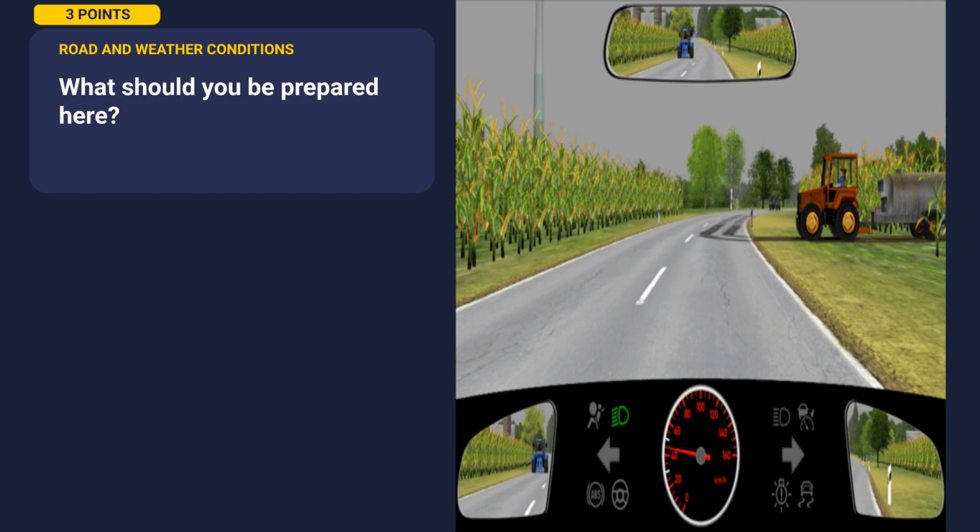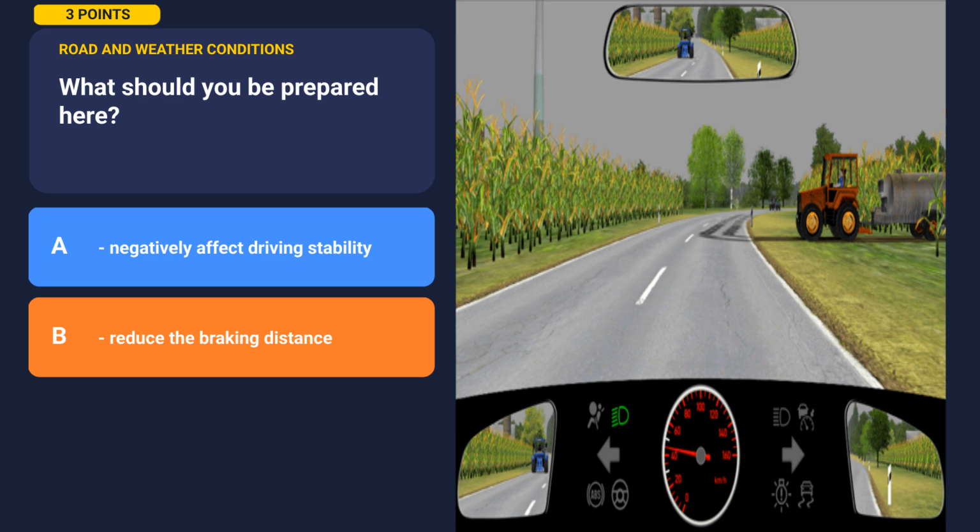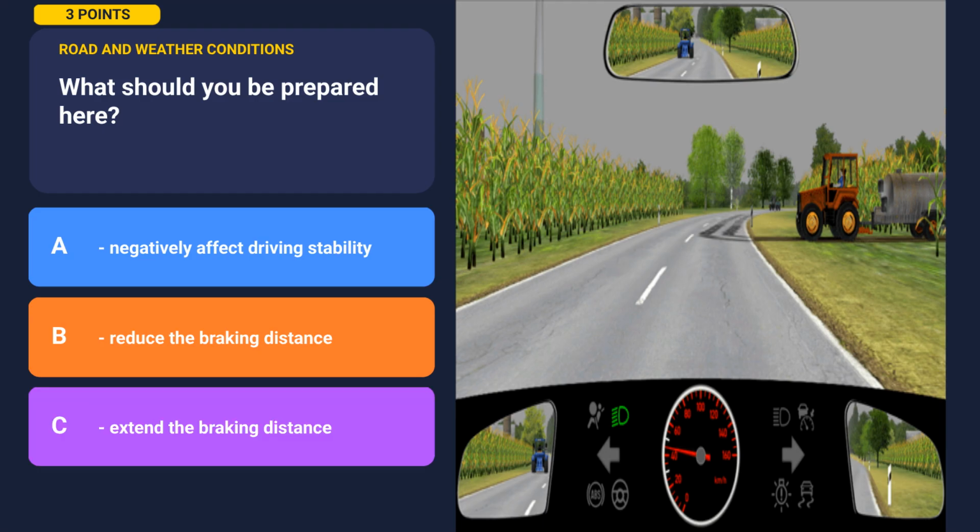Here's a new one for you. What should you be prepared for here? Study the scene carefully before looking at the options. Option A, negatively affect driving stability. Option B, reduce the braking distance. Option C, extend the braking distance. Take your time, hit pause. When you've decided, let's continue. The correct answers are A and C.